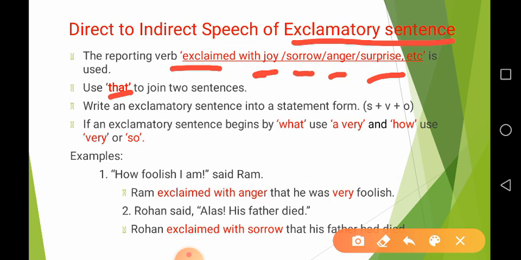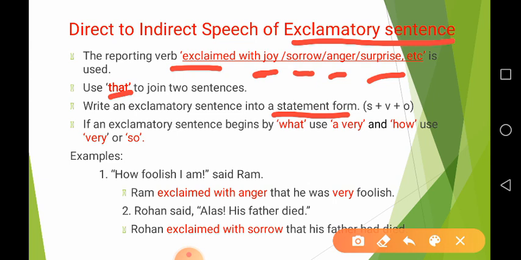Then after that, we write that exclamatory sentence into a statement form, like we have done in interrogative verbal and WH, that after the connector we have written the further statement into an assertive form. So same here, we write an assertive format after using the connector that.